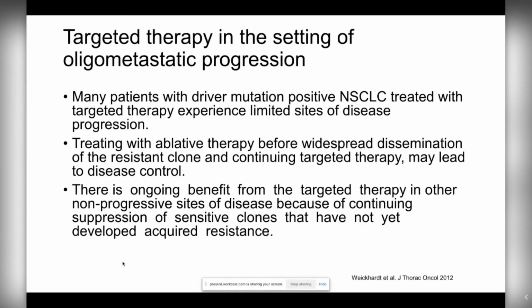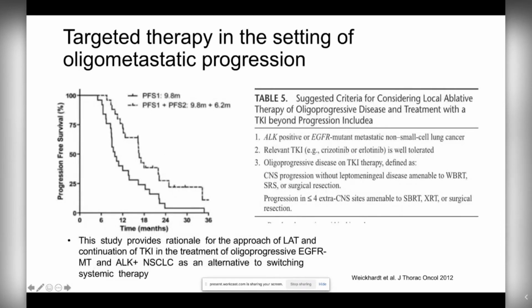And treating with ablative therapies such as surgery and radiation seem to be effective before the widespread dissemination of the resistant clone. And that way you can continue the targeted therapy and hopefully have disease control for a longer period of time. And we also think that there might be ongoing benefit from the targeted therapy at the other sites of disease that are not progressing, because you can continue to suppress the sensitive clones that have not yet acquired resistance. And so here are some of the studies that have looked at that.